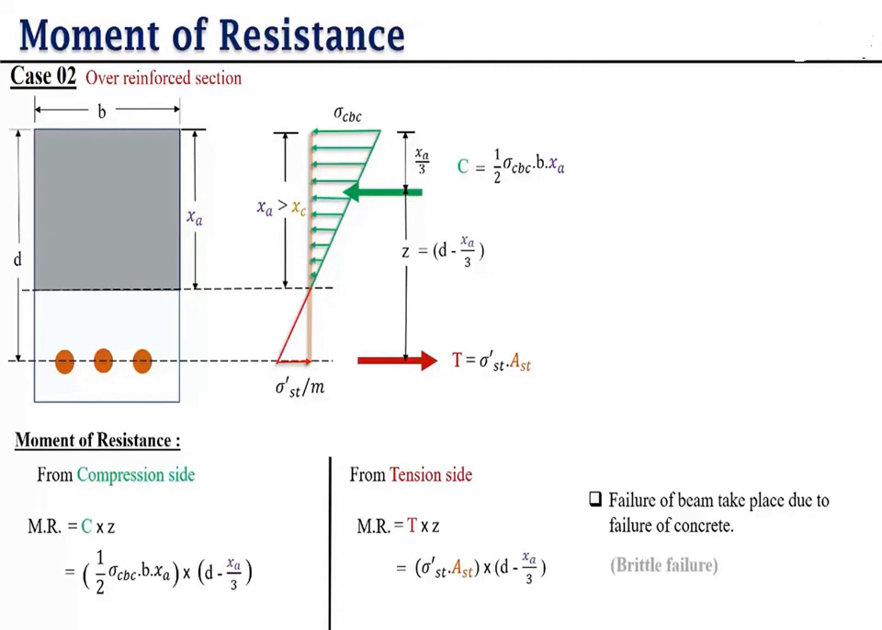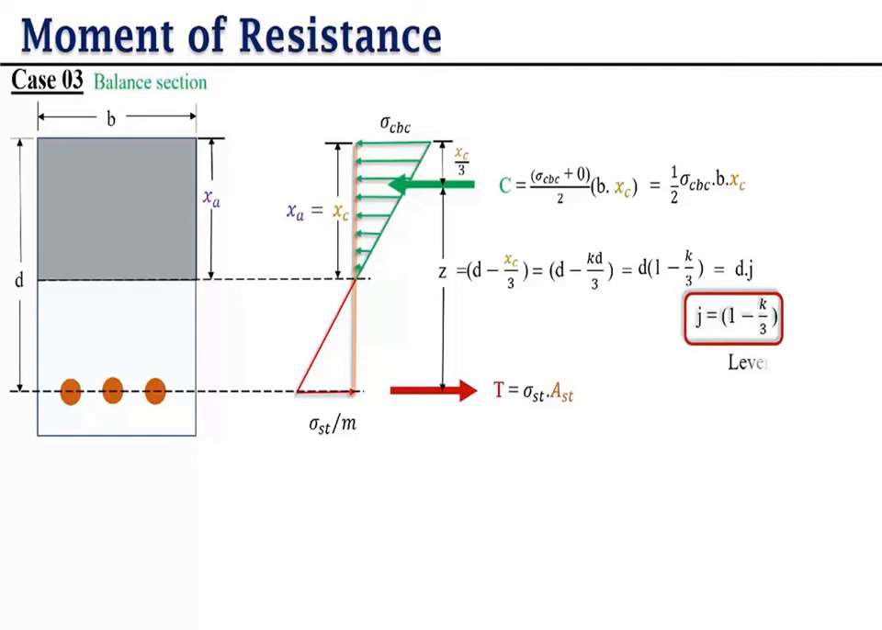But in the over reinforced section, we have a change. Here we take sigma CBC as the value. Why? Because we know that XA is greater than XC, there is a chance of collapse. That's why here we take the maximum compression value. So the change is we take sigma CBC in the general equation. In the previous slide we saw that in the under reinforced section we take sigma dash CBC as the value. Here the failure of the beam takes place due to failure of concrete. That's why it is called brittle failure.